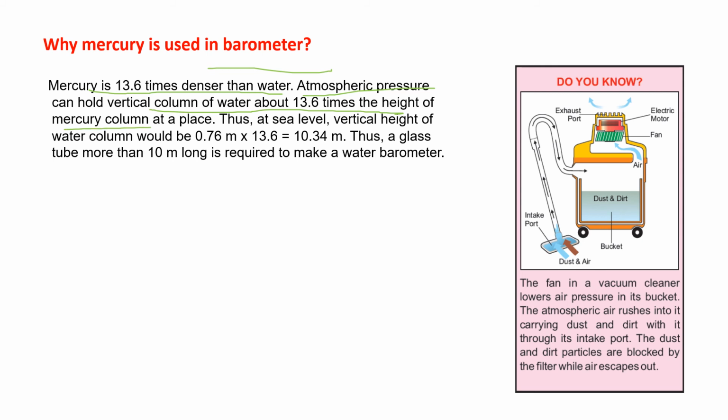So if we want to use water, we have to raise the height to 13.6 times in the test tube, but it will be too much because our scale just gives a reading of 1 meter, right? So that's why we use mercury. Thus at sea level, if we use water, the vertical height of the water column would be 0.76 meter multiplied by 13.6, which gives us 10.34 meter. Thus a glass tube more than 10 meter long is required to make a water barometer.